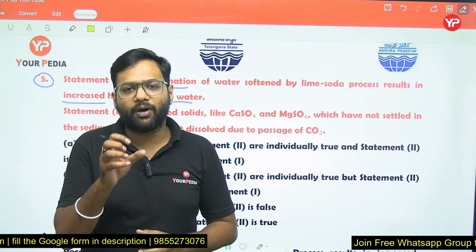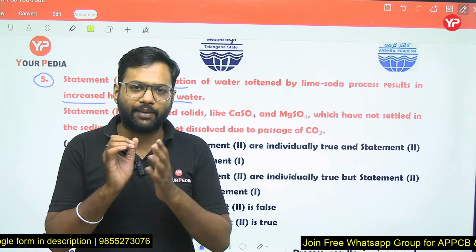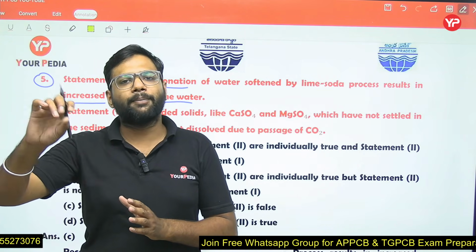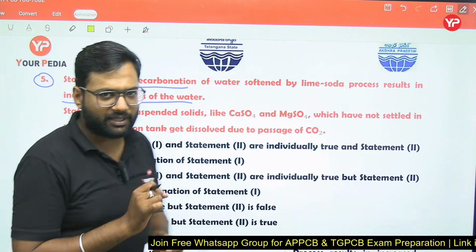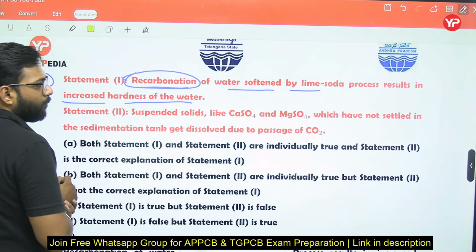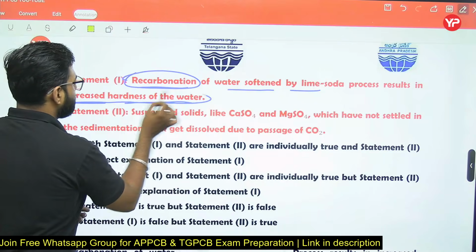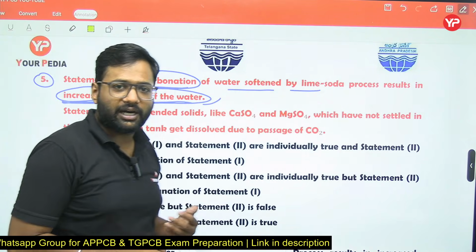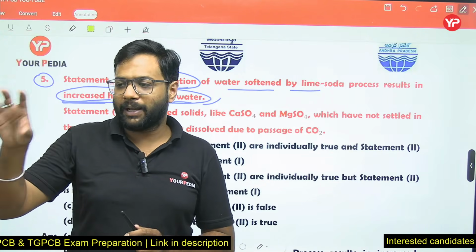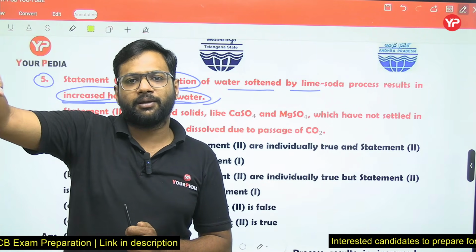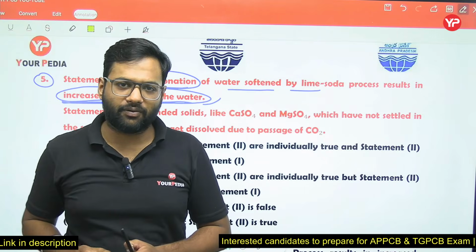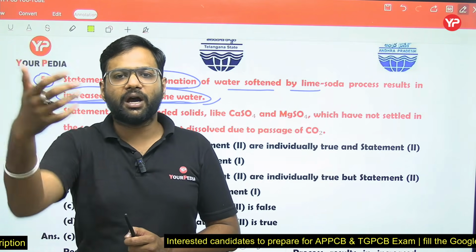So some amount of hardness is not removed during the lime soda process. That hardness is again made soluble in our water by passing CO2, and this process is named the recarbonation process. So recarbonation of the water softened by lime soda process results in increased hardness of the water. Yes, because during recarbonation, the precipitates are again made soluble in the water. So again multivalent cations will be present in the water sample. That is going to increase the hardness of the water sample.